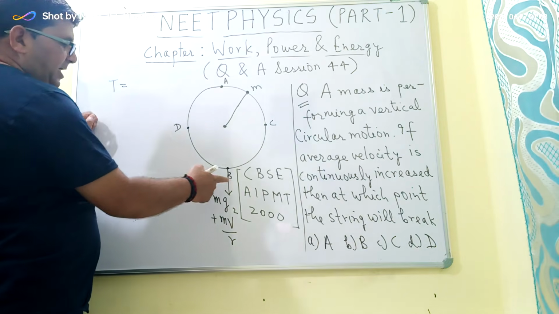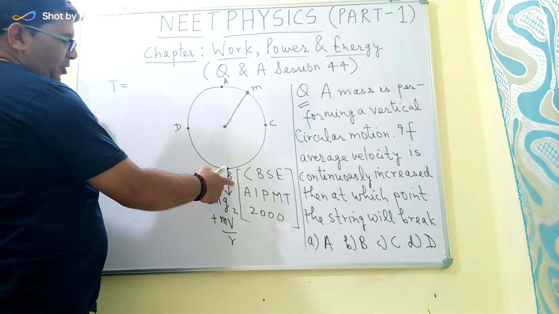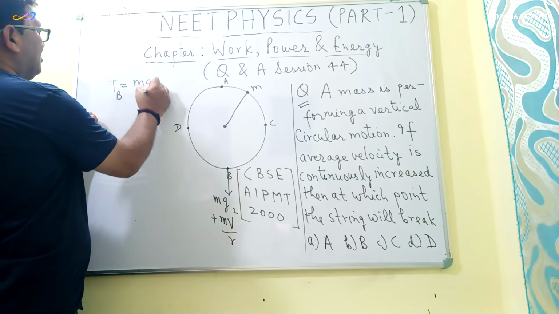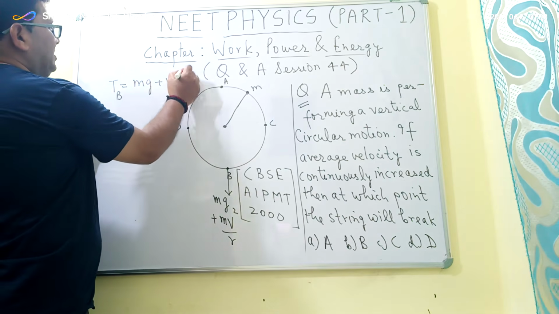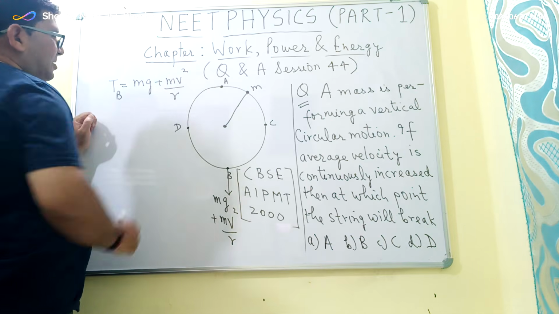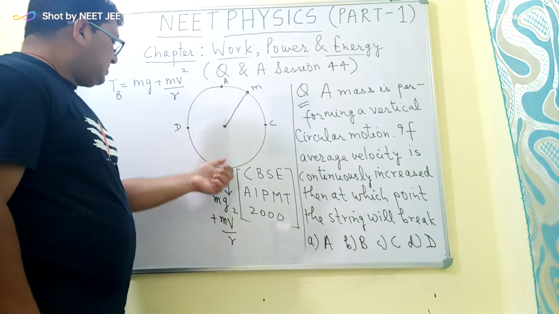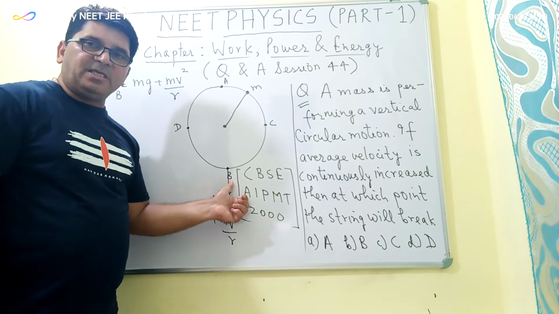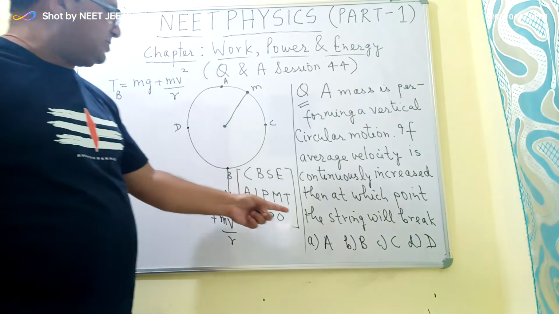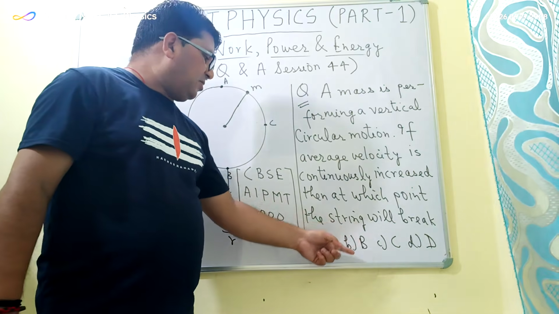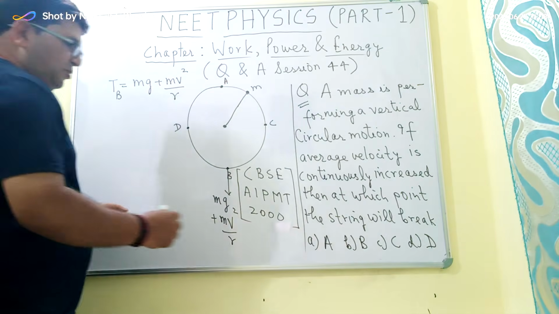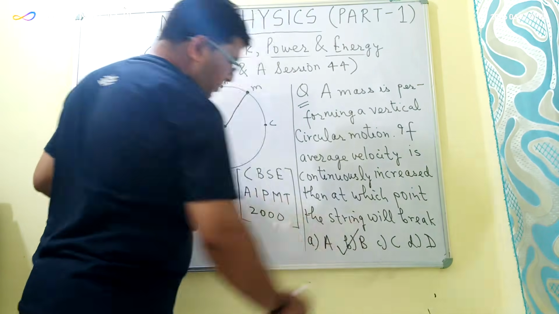So the tension at the bottommost point, which I am denoting here as TB, is equal to mg plus mv square by r. So since the tension will be maximum at the bottommost point, that is at the point B, the probability of the string breaking will be at this point B. So the correct option here will be B.